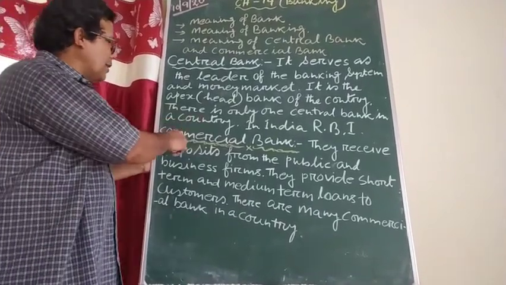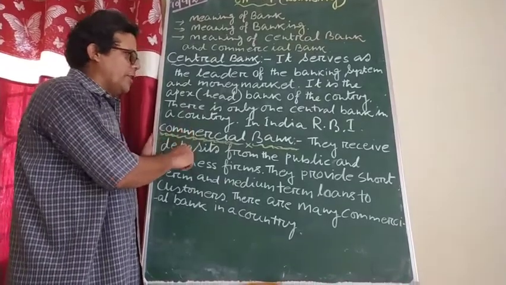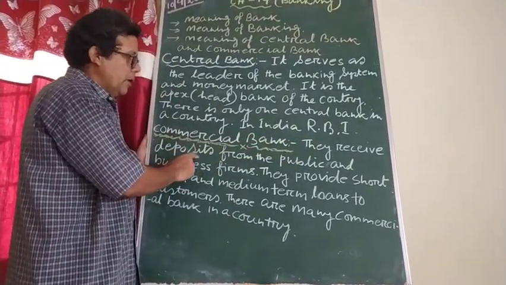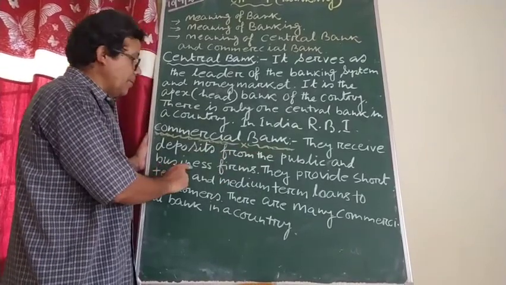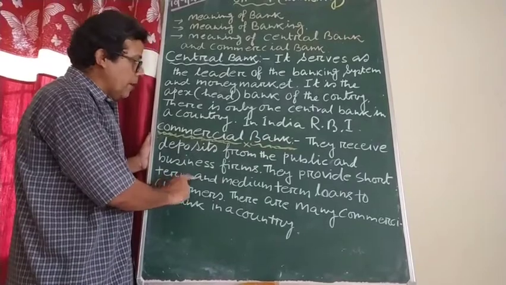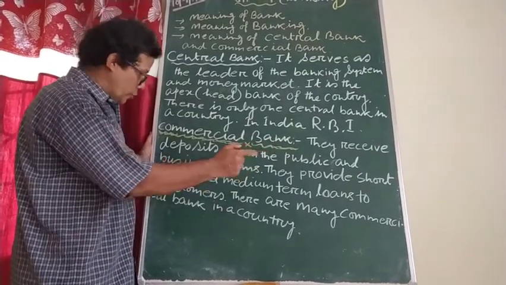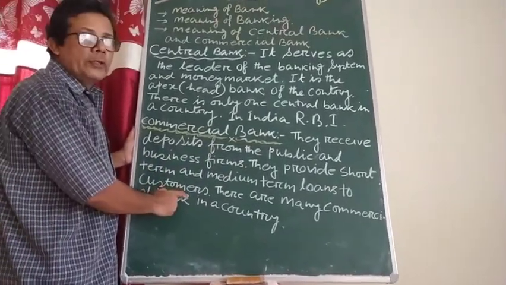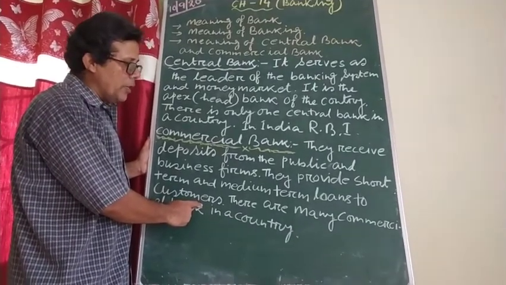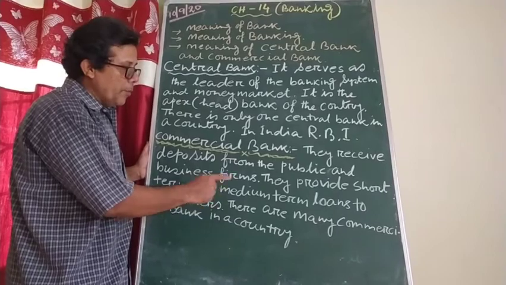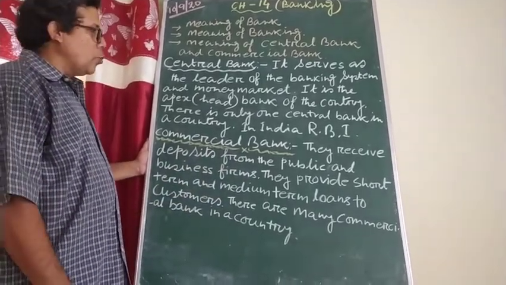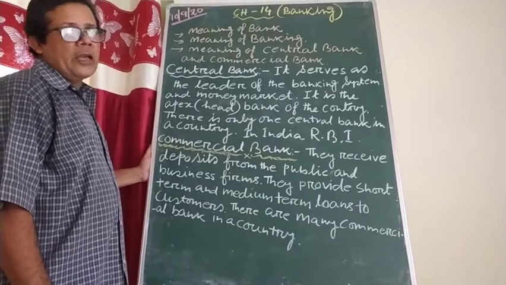So commercial bank, last year I taught you in class 9. Once more, what is a commercial bank? They receive deposits from the public and the business firms. They provide short-term and medium-term loans to the customer. Who are the customers? Those who have an account in the bank are basically called customers. There are many commercial banks in our country.